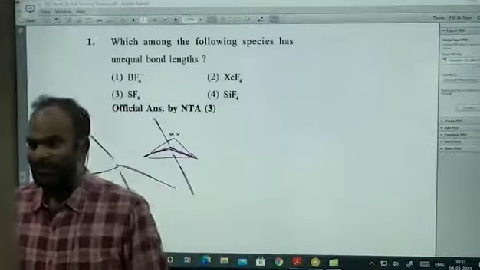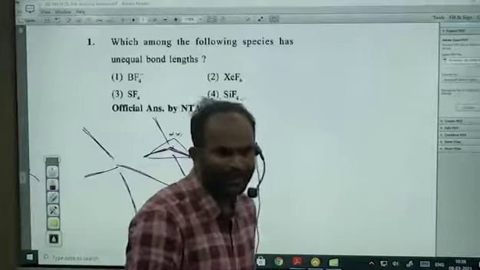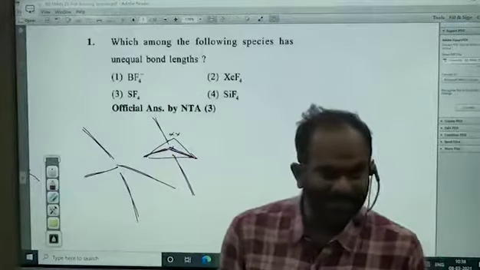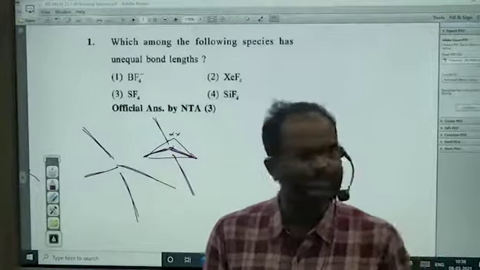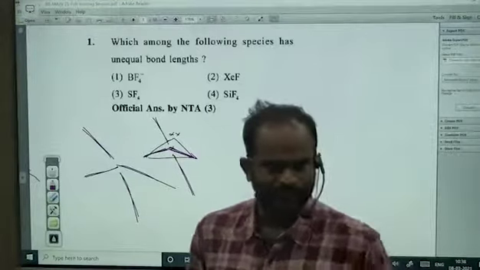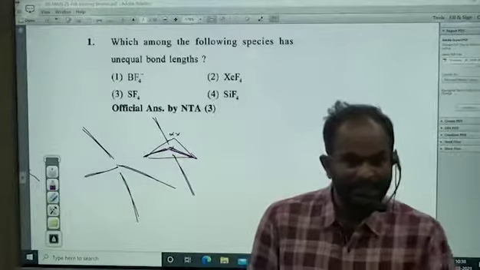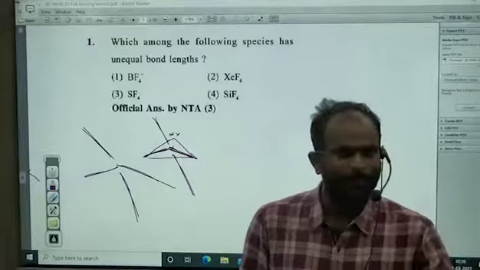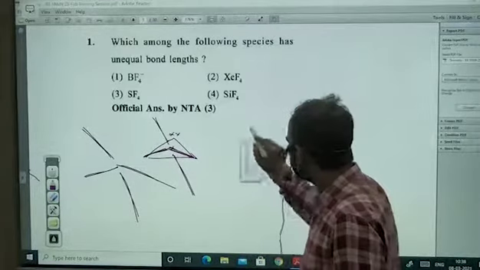But if you take 5 bond pairs and 1 lone pair, that is something like BrF5. It was already asked in JEE. BrF5.